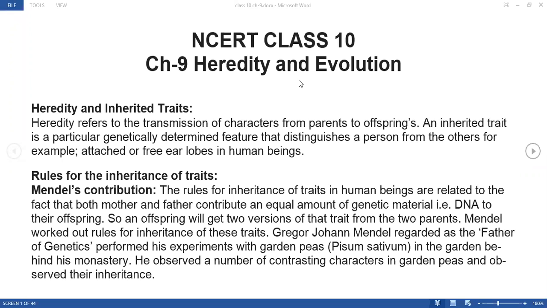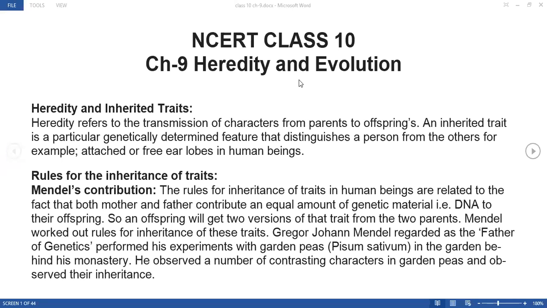So for one single character, let's take an example of eye color, right? If the father is having blue colored eyes and the mother is having black colored eyes, the baby is going to get the trait, that is the character, from both the parents.